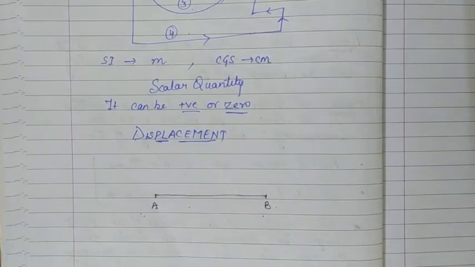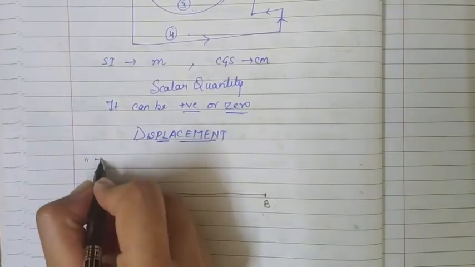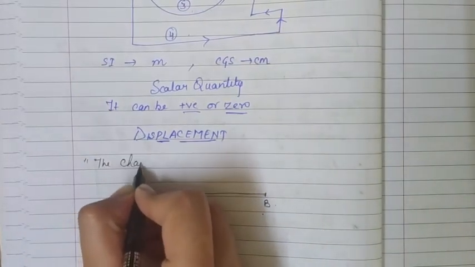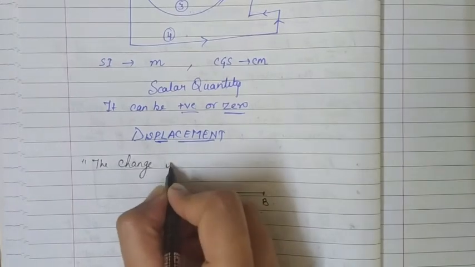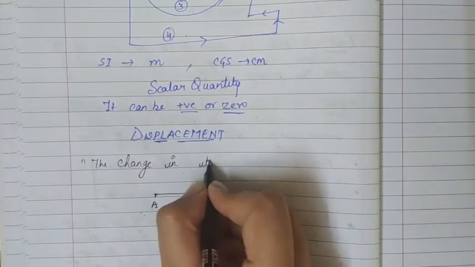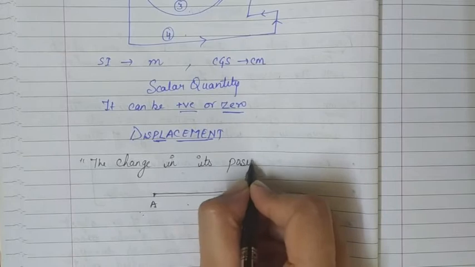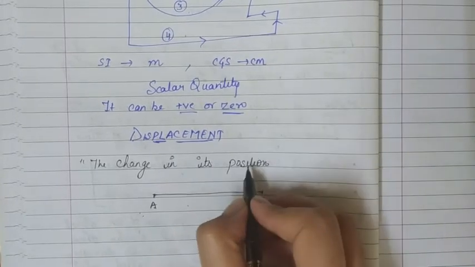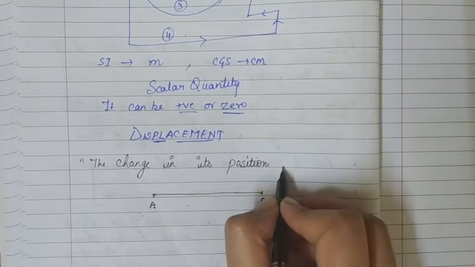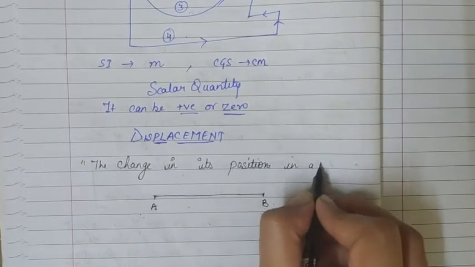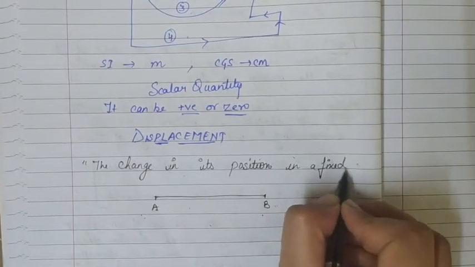So we can define displacement of an object as the change in its position in a fixed direction.